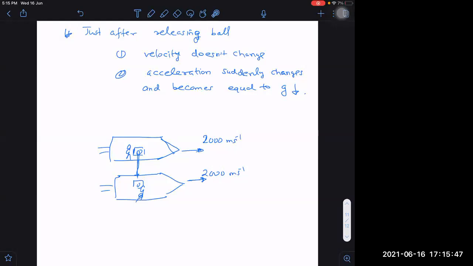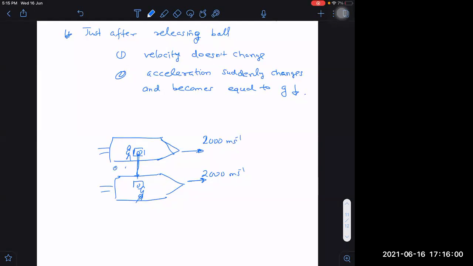Now imagine that you are thinking velocity will suddenly become zero just after throwing. Then what would happen? If after throwing the velocity became zero, the ball would remain here and this spaceship would suddenly go away. If it takes 1 second for the ball to go from one window to the other, in that time it will go 2 kilometers ahead, and the ball will be here only.